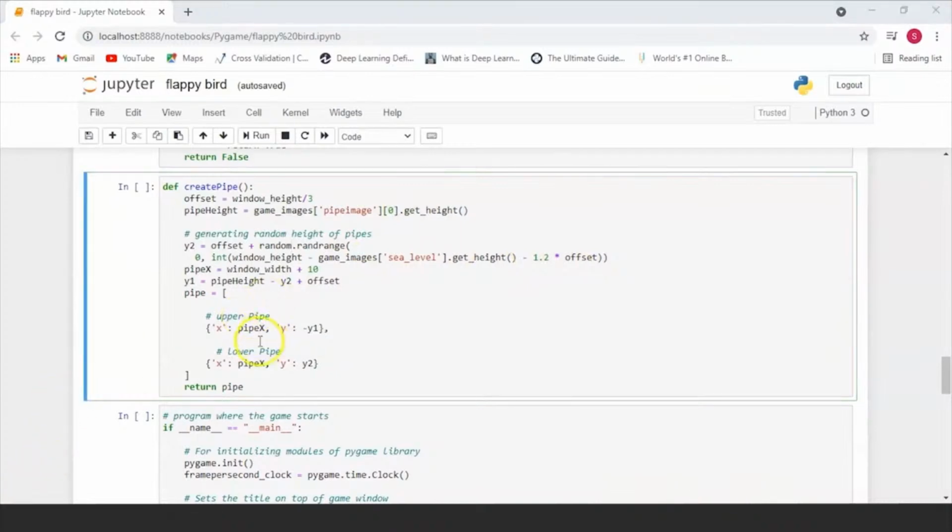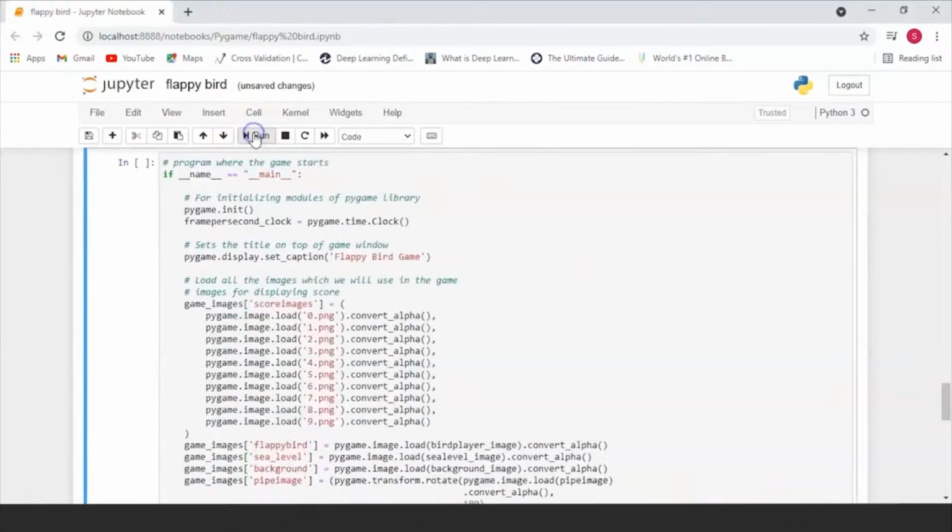And then after that, all we have to do is push our pipes into a dictionary along with their x-axis and y-axis coordinates. So this is basically what your pipe list is going to look like. It's going to be a dictionary which consists of an upper pipe and a lower pipe, and along with their coordinate values. So let's run this.